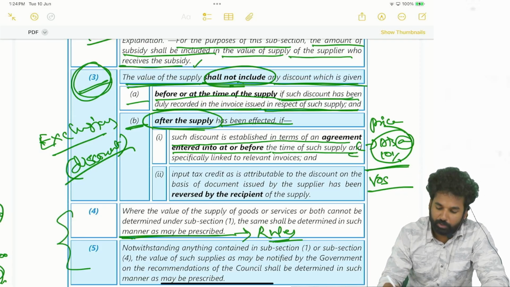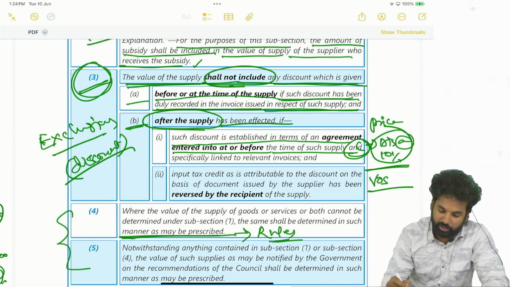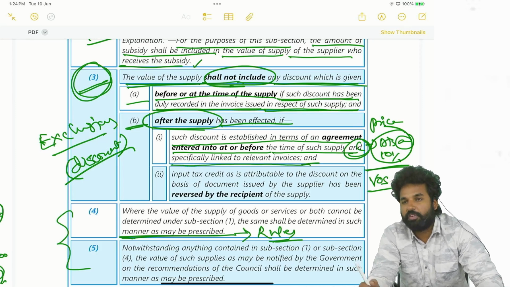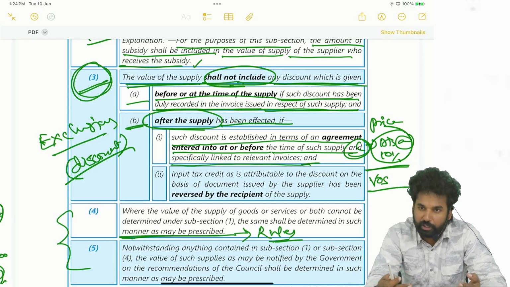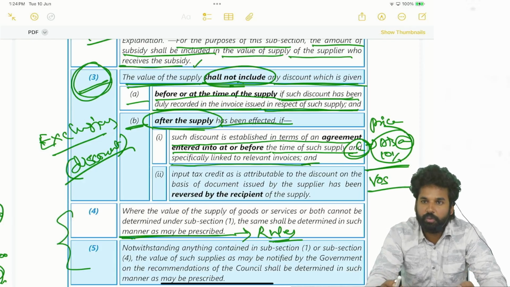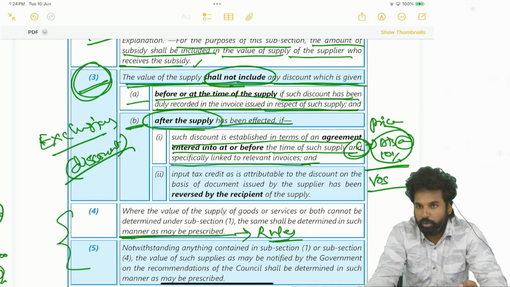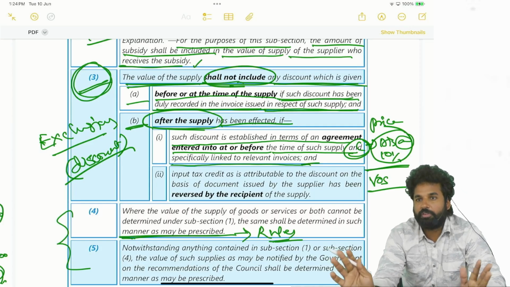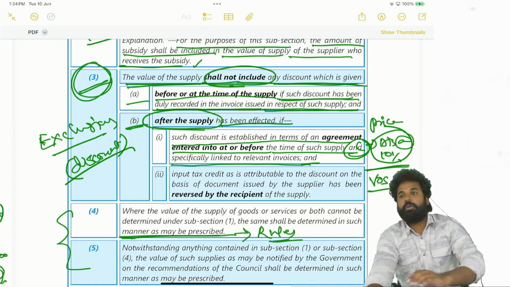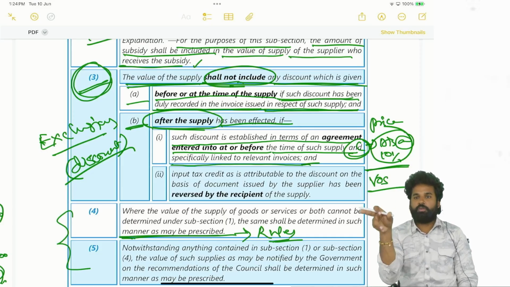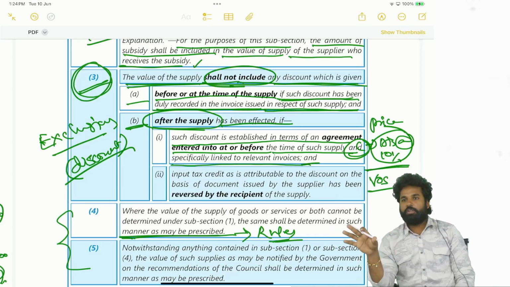And see, another condition is there. What is that? Specifically linked to the relevant invoice. Discount shall be specifically linked to the relevant invoice. It shall be linked to a particular invoice with respect to this bill, with respect to these many units at this price. So in this bill, I am giving a discount of 5%. Likewise, bill shall be identified. If the bill is not identified, if it is an overall discount of the outstanding value, it is not deducted from the value, excluded from the value.